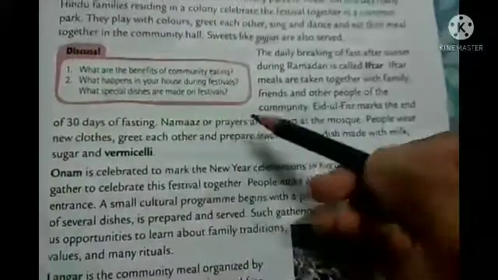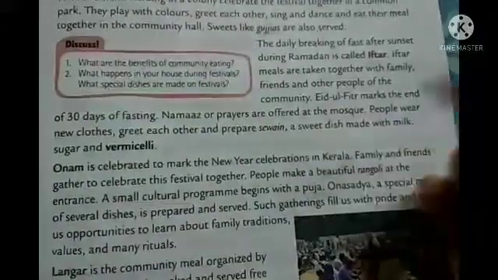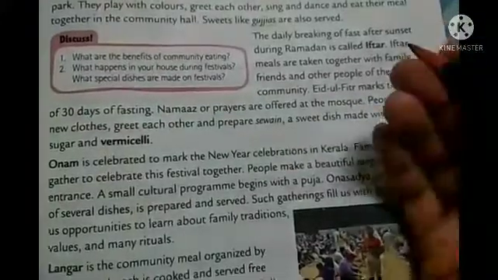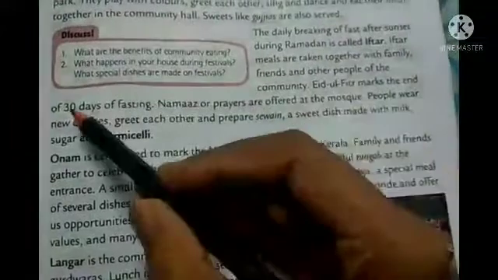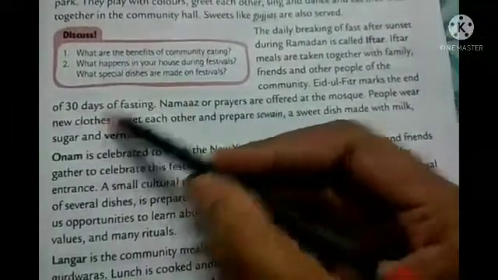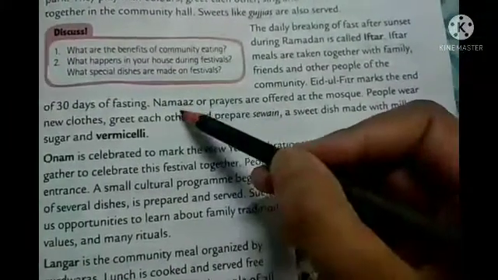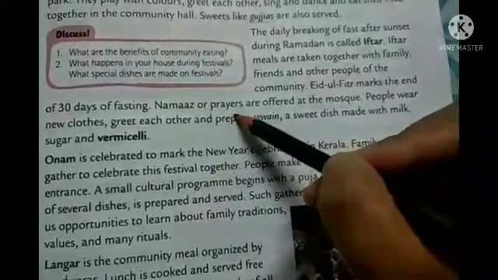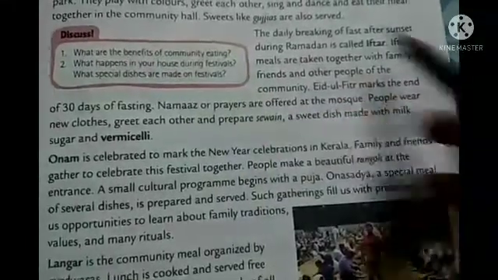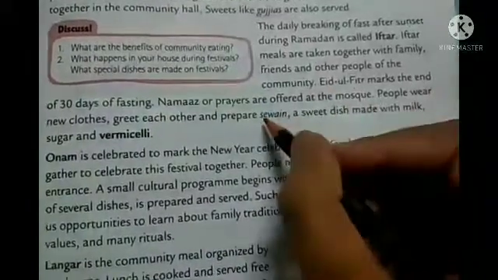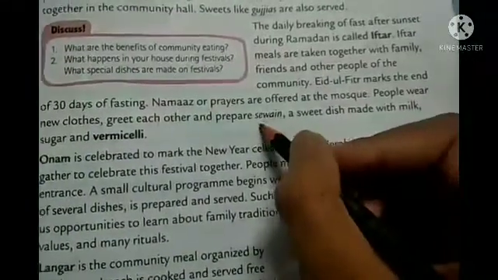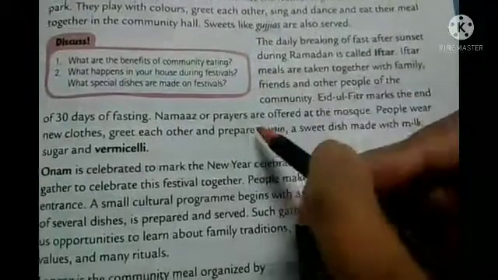Okay, so many of you, I think you know about it. We also call it Roza. So in that Eid ul Fitr, after the 30 days of fasting, namaz or prayer is offered at the mosque. Then people wear new clothes, greet each other, and prepare sewai. So here is another dish. Okay, as I told you about gujjas, so here sewai.